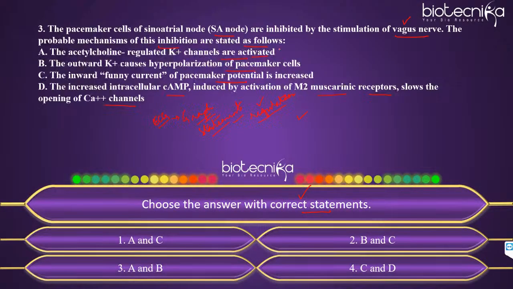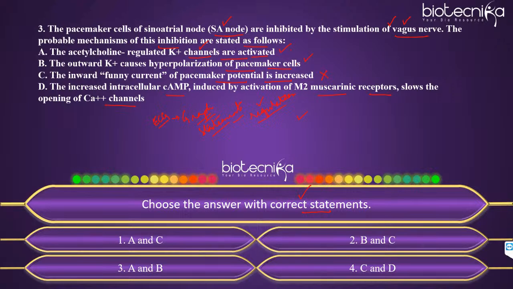So A and B are correct over here. When the vagus nerve is getting activated, it decreases or inhibits the SA node. So potassium channels are getting activated, and outward potassium causes hyperpolarization of pacemaker cells. So A and B are correct. Now just now I told you funny currents will decrease, but it is written here as increased. So C is incorrect.